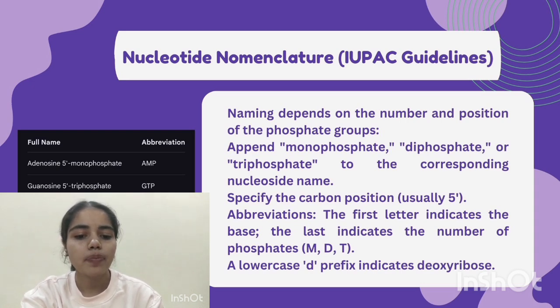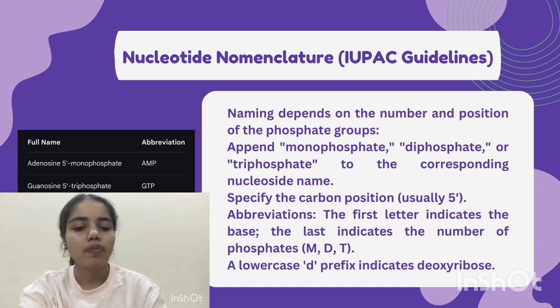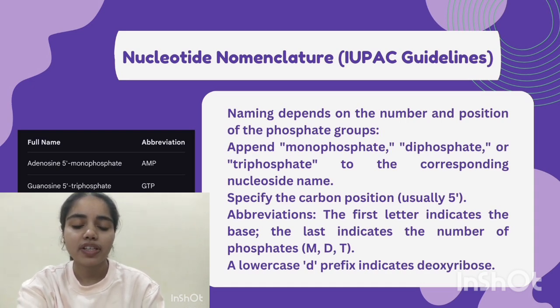A lowercase d prefix indicates deoxyribose, which is in this case of DNA. As it is shown, adenosine 5'-monophosphate is abbreviated as AMP, where A is from adenosine, the name of the base, and MP is monophosphate, which can be changed to DP if it is diphosphate, and TP if it is triphosphate, and a small d prefix is added to the name if it is formed through